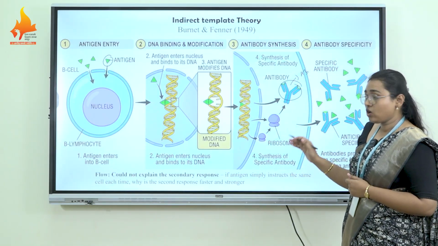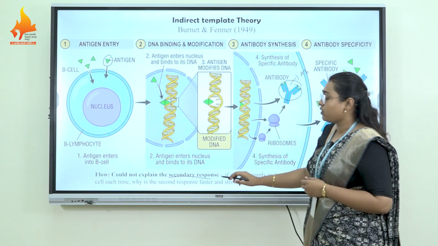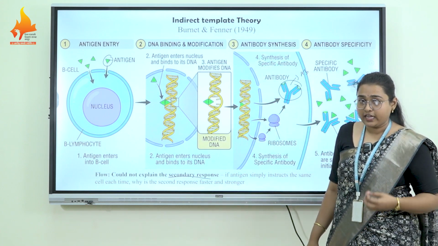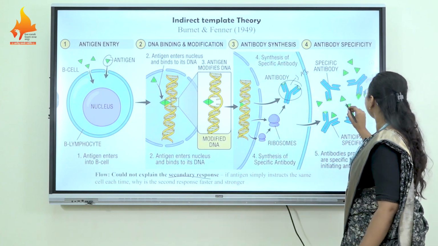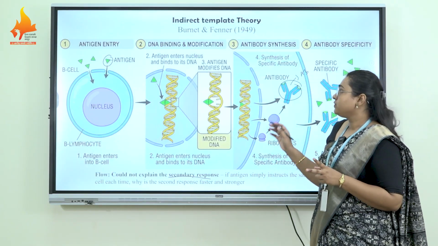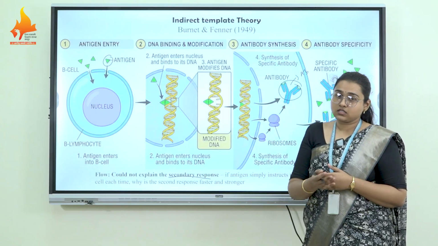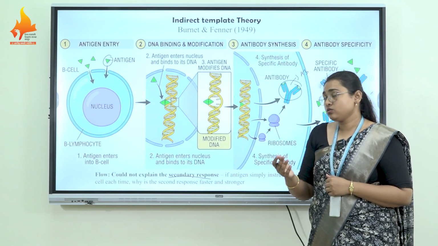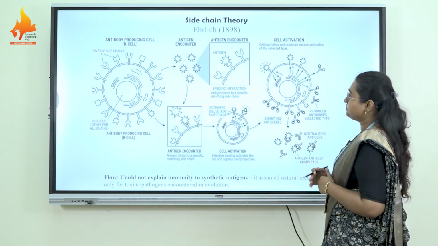So this theory does not explain how the secondary immune response is generated and regulated. So these two are the instructive theories, which suggest that the antigen itself instructs the immunocompetent cells to produce the antibodies, and both are wrong.